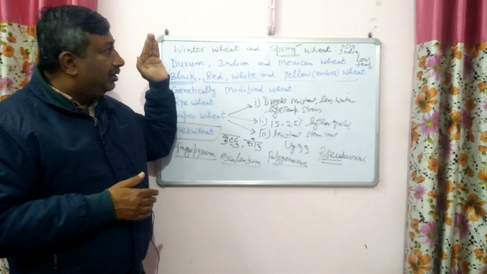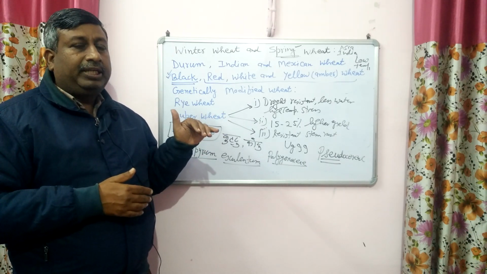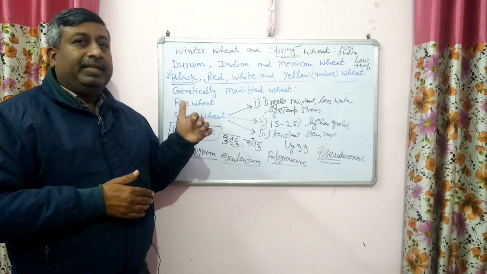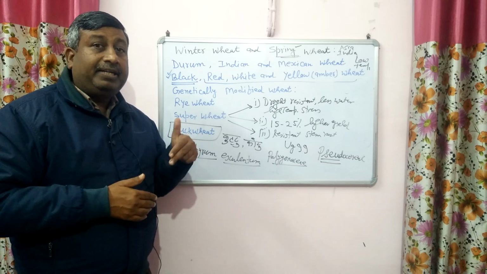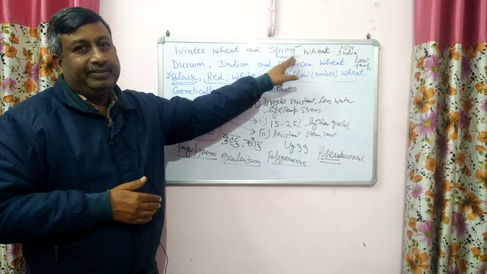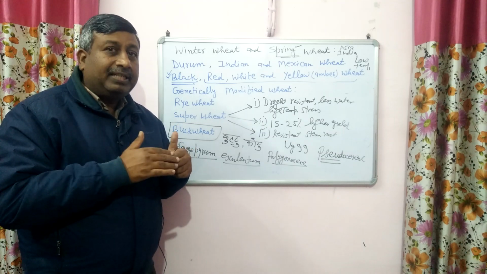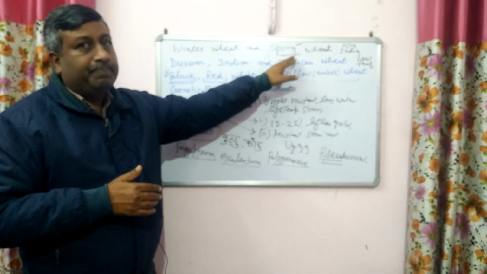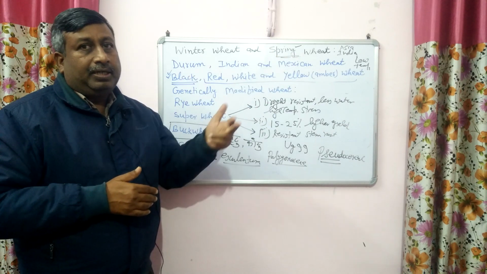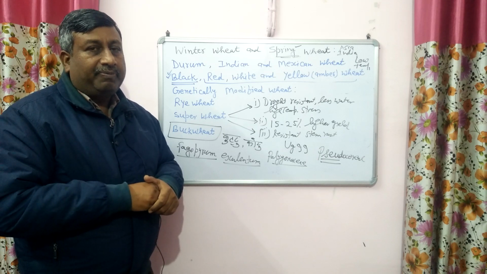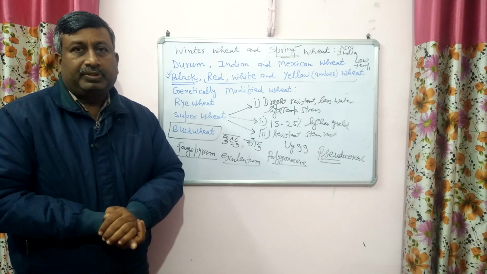So don't keep the confusion that winter wheat is sown in our country in winter season. No, in our country wheat is sown in winter season, but the wheat type is spring wheat. Listen again, in our country wheat is sown in winter season, but its type is spring wheat because no chilling requirement, no vernalization is required for its flowering phase. So this was about the different types of wheats. Thank you very much.